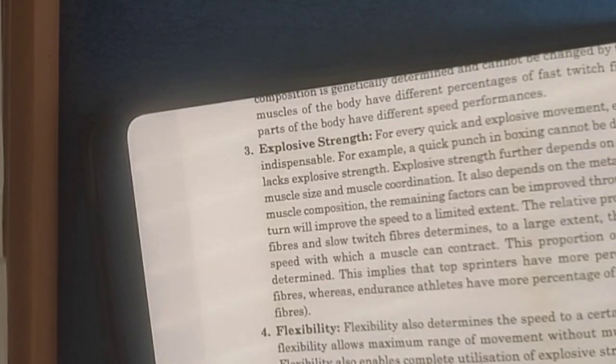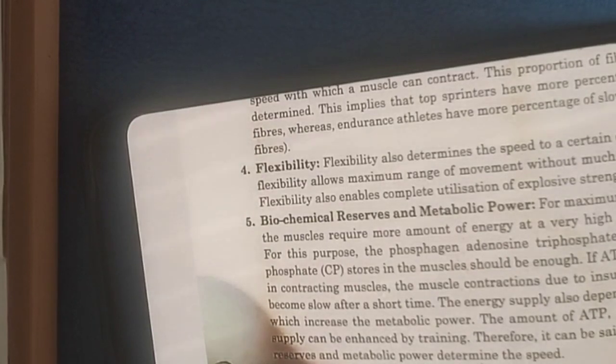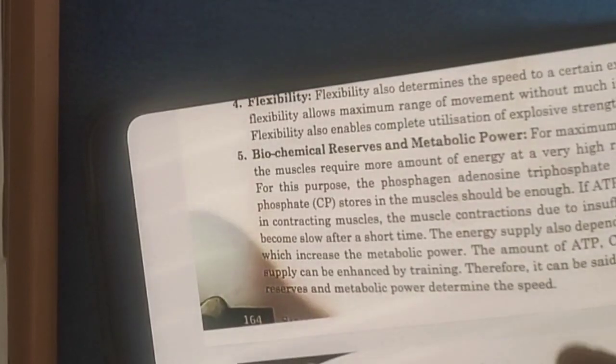So the fourth one is flexibility. That is the fourth physiological factor which determines speed. Flexibility allows maximum range of movement without much internal resistance, and enables complete utilization of explosive strength. Flexibility enables complete utilization of explosive strength.